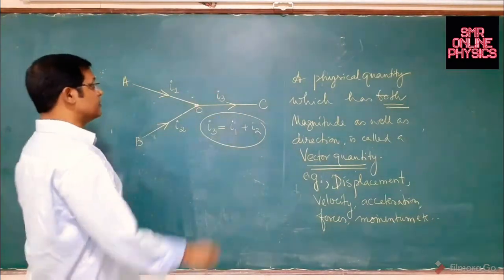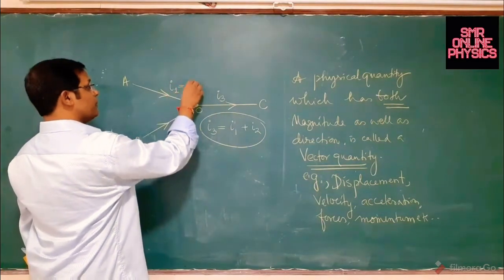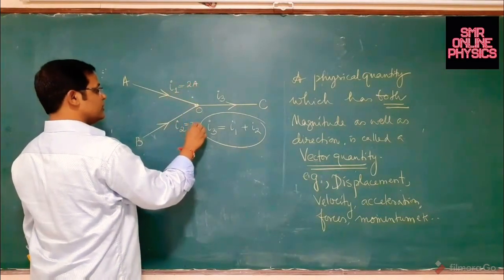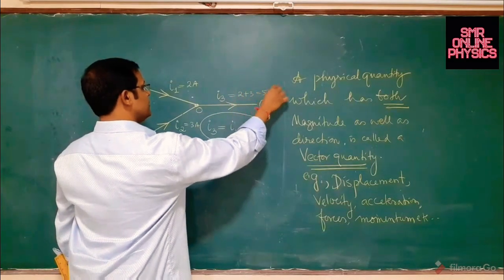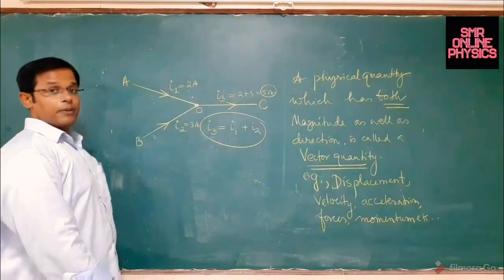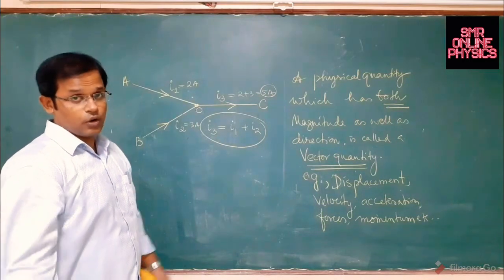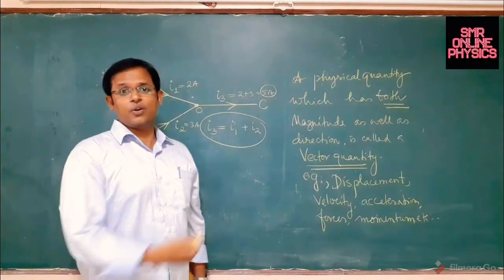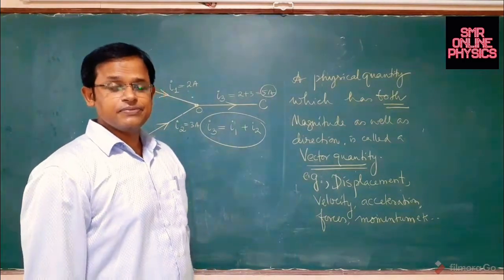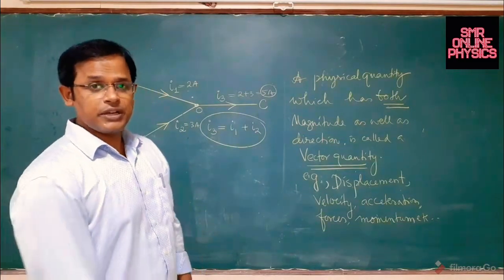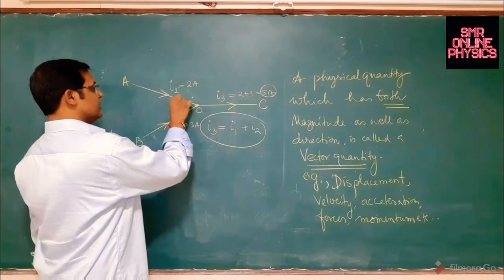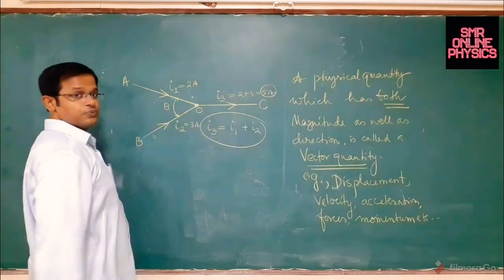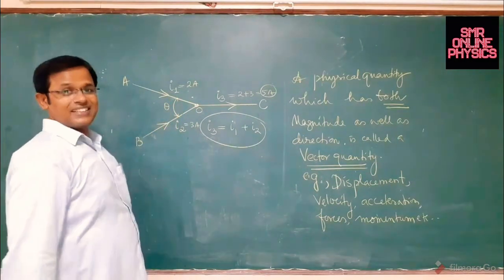Absolutely correct. In terms of numbers, suppose 2 amperes is flowing that way and 3 amperes is flowing this way, then how much is I3? You can comfortably say it has to be 5 amperes out. According to the law of conservation of charge, it's a very ordinary algebraic addition. Yes, definitely there is direction, but I did not take care of everything. There was also an angle gap between these two. I really did not bother about that theta at all.